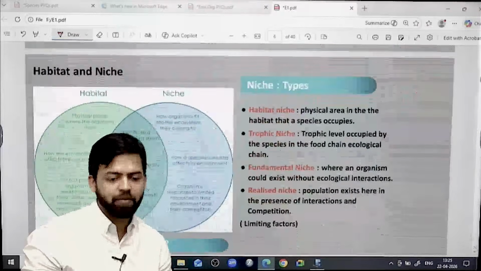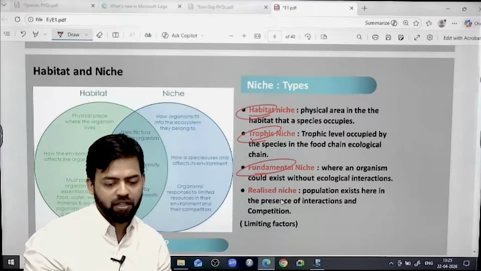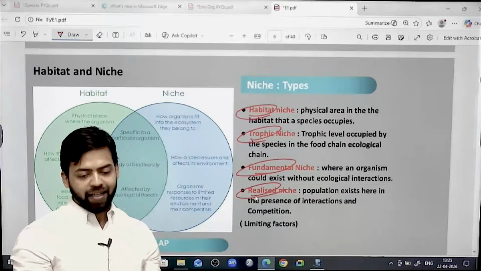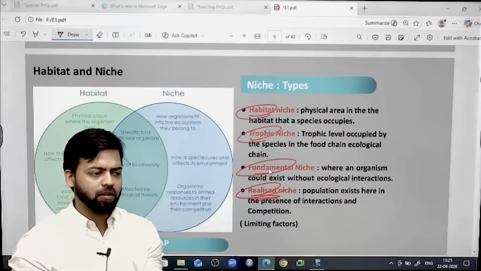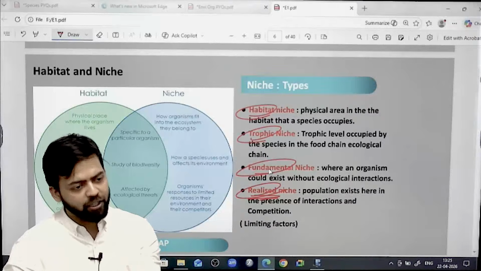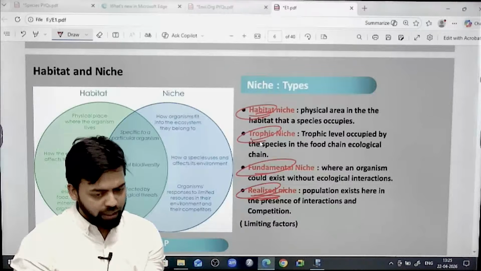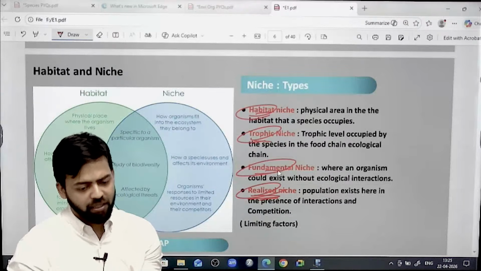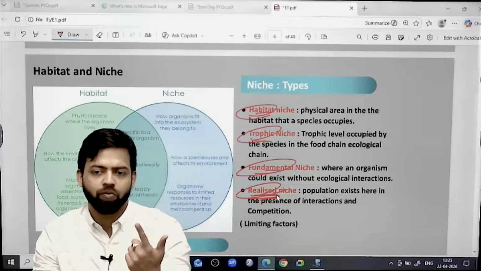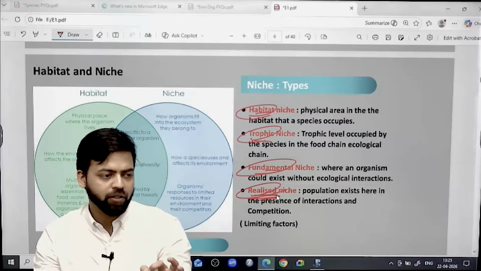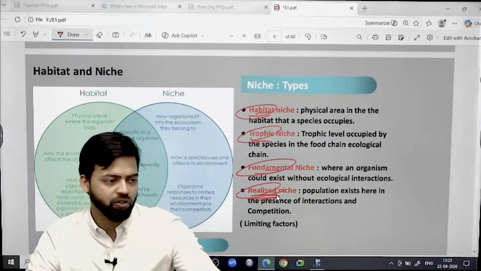So niche can further be subdivided. Habitat niche is there, trophic niche is there, fundamental niche is there, realized niche is there. Realized niche is dependent upon the functionality of that particular organism, whether it is dependent upon the habitat, the energy level, the fundamental level or the realized level. Realized level is nothing but when competition is happening, one will win. That particular species who will win and will determine the functionality of that ecosystem will be termed as realized niche.